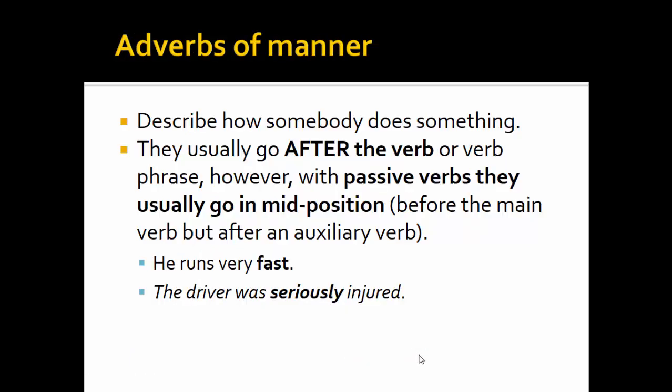Let's look through some kinds of adverbs. First of all, let's talk about adverbs of manner. Adverbs of manner describe how somebody does something. They usually go after the verb or verb phrase. However, with passive verbs, they usually go in mid position, before the main verb but after an auxiliary verb. Pay attention to examples. He runs very fast. The driver was seriously injured.